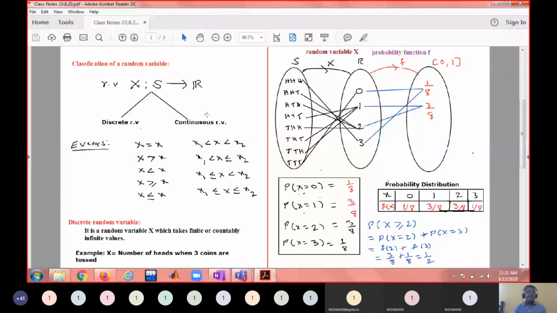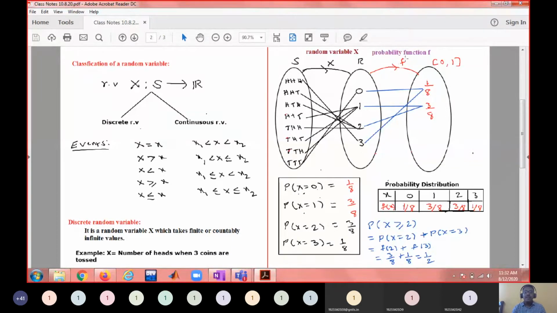I said an example of a continuous random variable is temperature, room temperature, right? So it can take any value from minus 30 degrees to 30 degrees or minus 100 degrees to 100 degrees. It can take any real number. After that I discussed the probability function, which maps values of the random variable to probabilities.